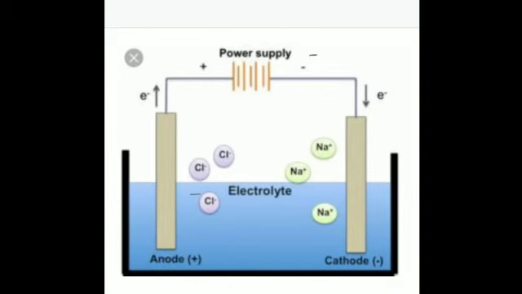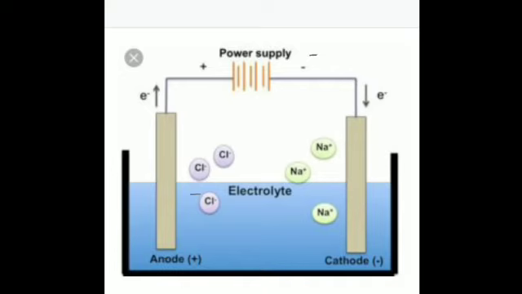Is that clear? Electric current leaves the electrolyte through the cathode and enters the electrolyte through the anode. Is that clear? So cations migrate and discharge at the cathode, while the anions, these are the cations and these are the anions, migrate and discharge at the anode.